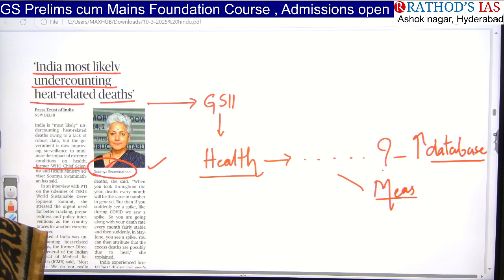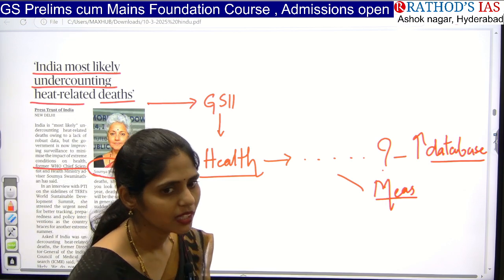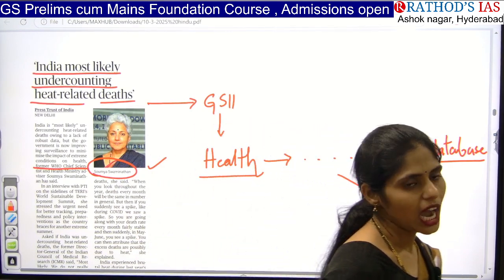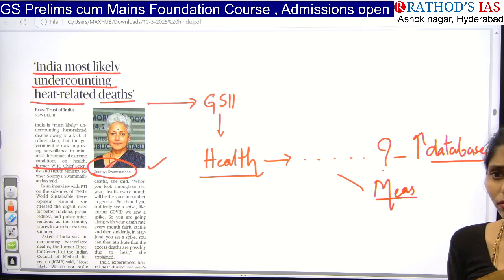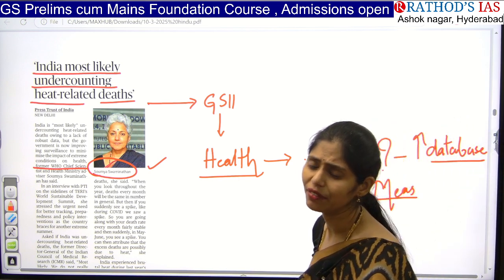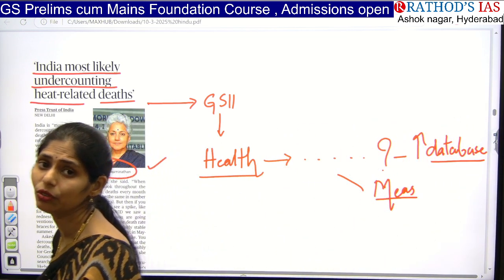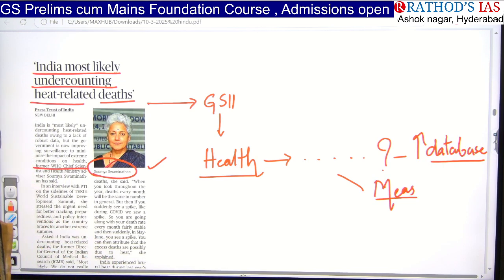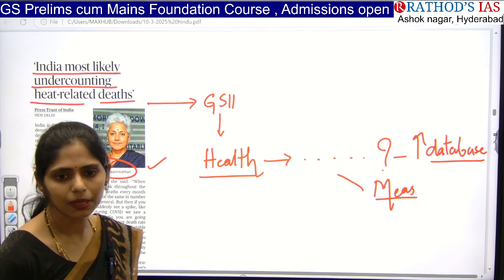Normally peak temperature will be seen at what time? Is it 12? No. After 1, after 2, at least for 1 to 2 hours we will be having extreme heat. At that time the government should give alerts to the people not to go out.